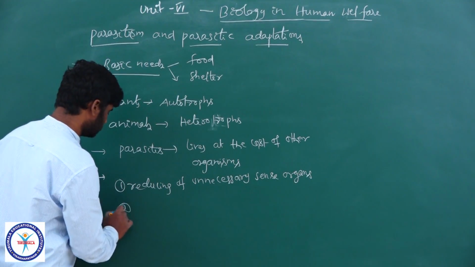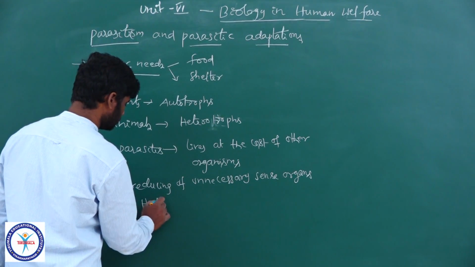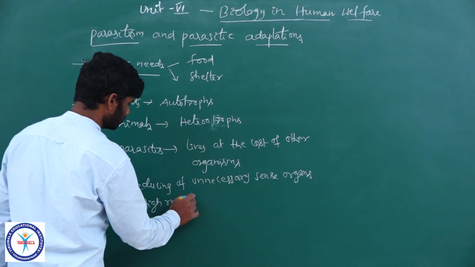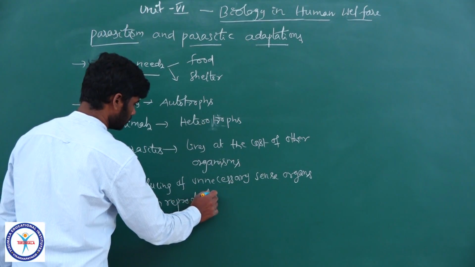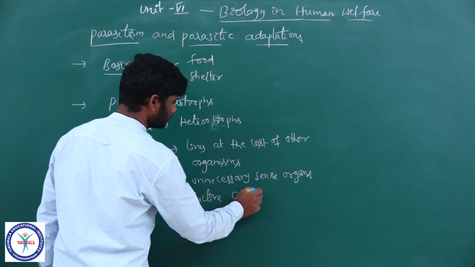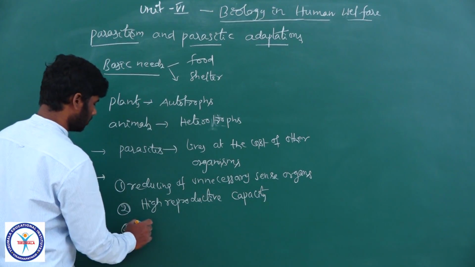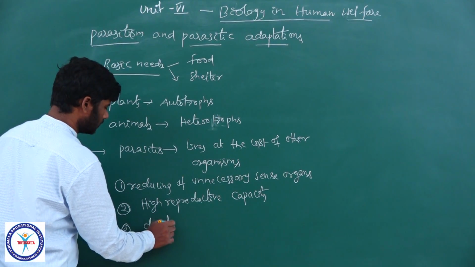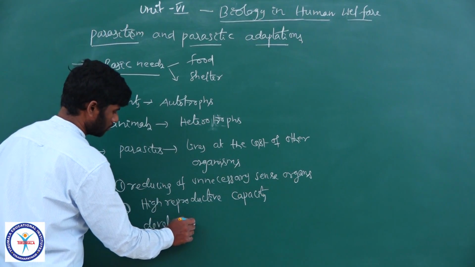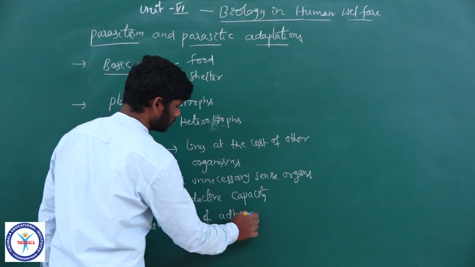The second one is high reproductive capacity. And the third is development of adhesive organs.